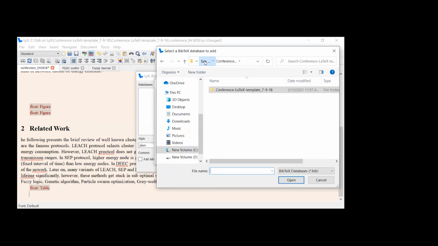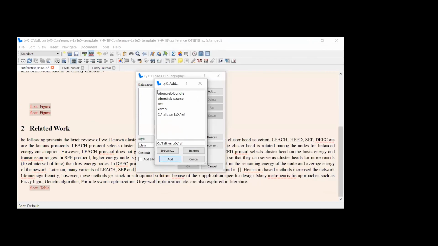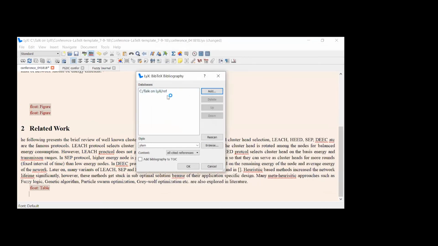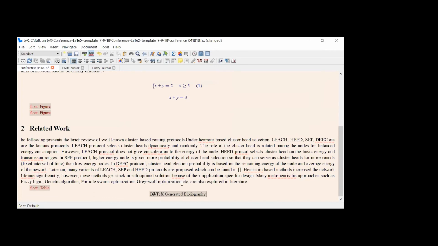I kept my .bib file here. By default, it will show you that particular bib file because it takes only the bib format. So add this file, open. You have added the notepad file with the .bib extension that you created. Now you want your references to be visible in IEEE format. Here you type IEEE TR. You want your references in that format. So you want all references. Click OK. So your bibliography is generated.